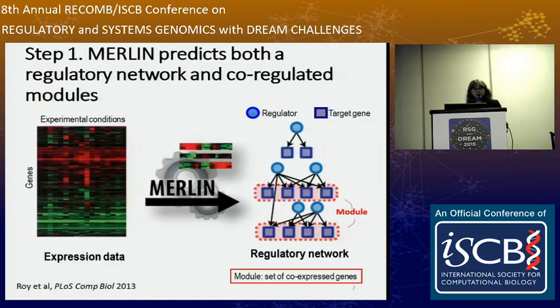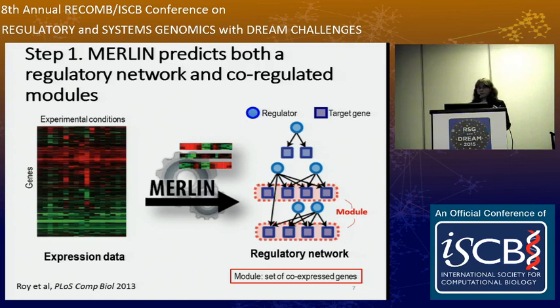In the first step of our approach, we infer a regulatory module network using just the mRNA expression data from one host system at a time. So we concatenated together all of the virus time courses for each host to generate a single expression data set. The input to the MERLIN method, which is what we used for network inference, is a gene expression matrix, shown here is our nice heat map, and a set of candidate regulators, which include transcription factors and signaling proteins.